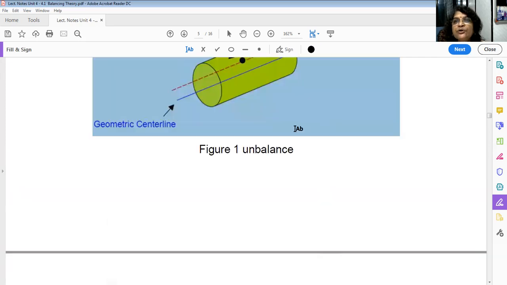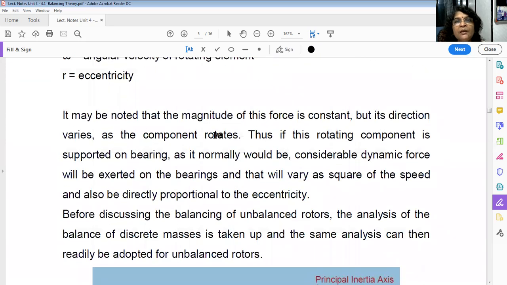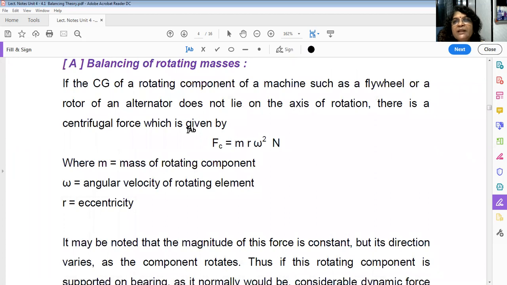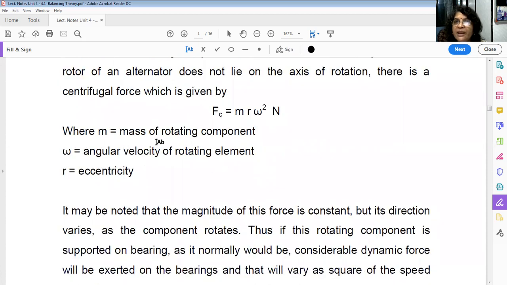Here, what is the magnitude of the unbalanced force? If the CG of a rotating component of a machine, such as a flywheel or the rotor of an alternator, does not lie on the axis of rotation, there is a centrifugal force which is given by Fc is equal to m r omega square or m e omega square, where m is the mass of the rotating component, omega is the angular velocity of the rotating element, and r or e is the eccentricity.